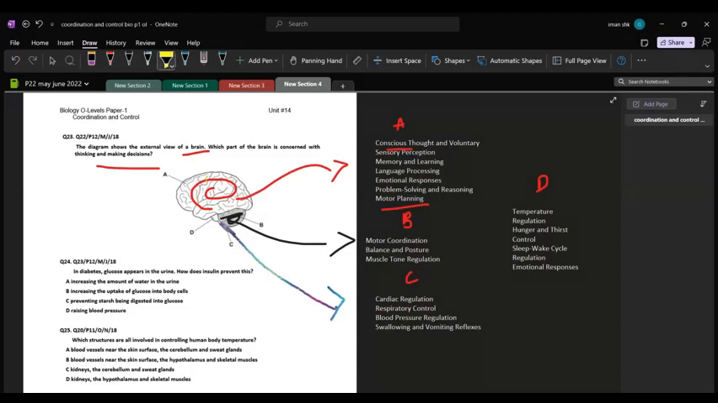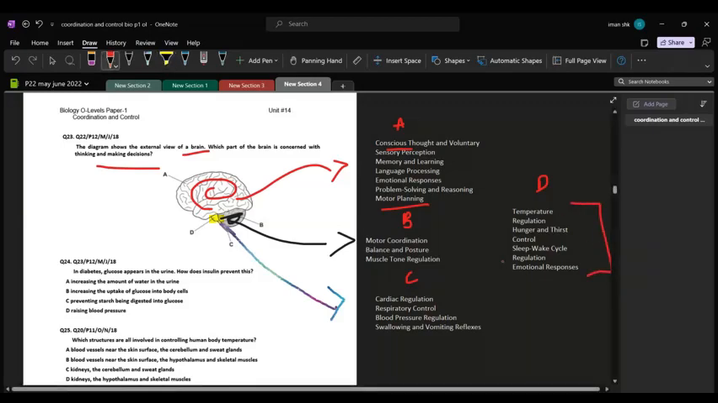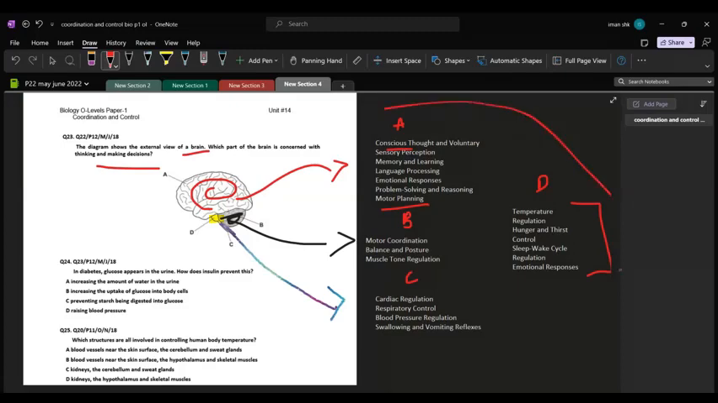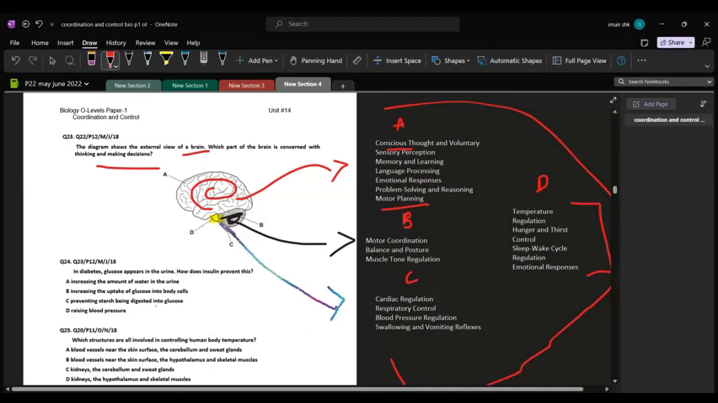And lastly, we have the hypothalamus. And the hypothalamus is majorly known for temperature regulation, hunger and thirst control, sleep wake cycle regulation, and emotional responses. Now you have to remember all these functions because this is a majorly asked question in P1. So you should exactly know which part of the brain is concerned with what departments.